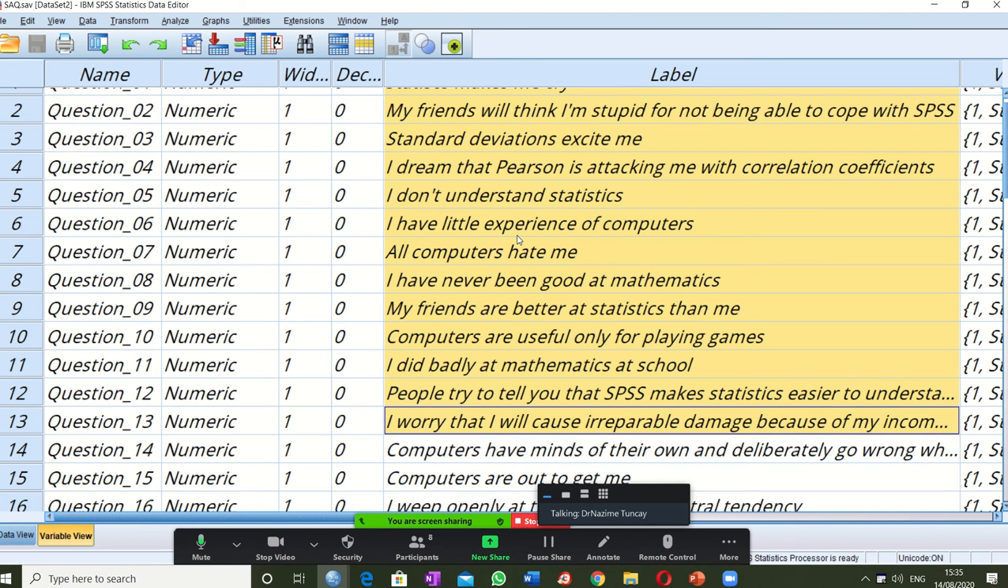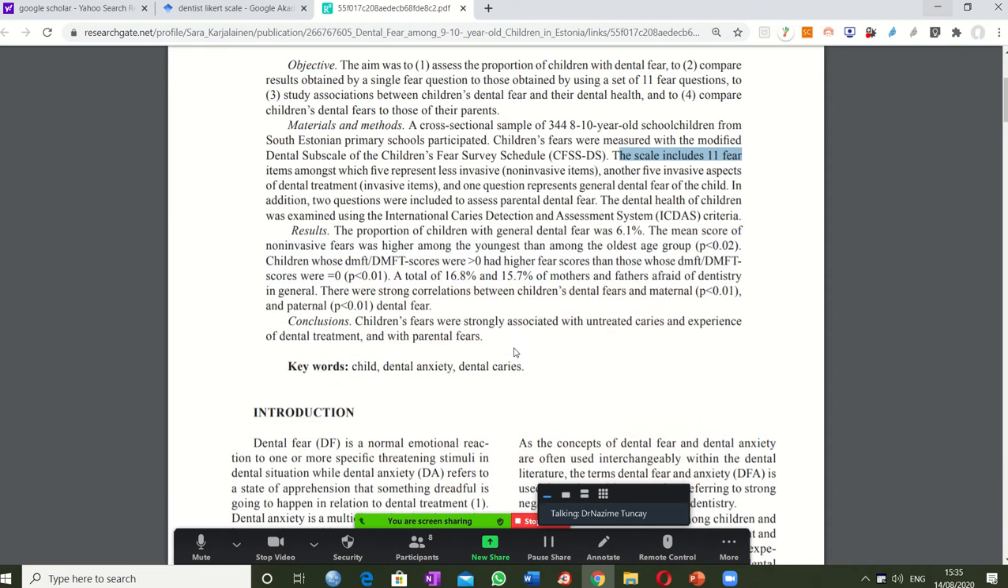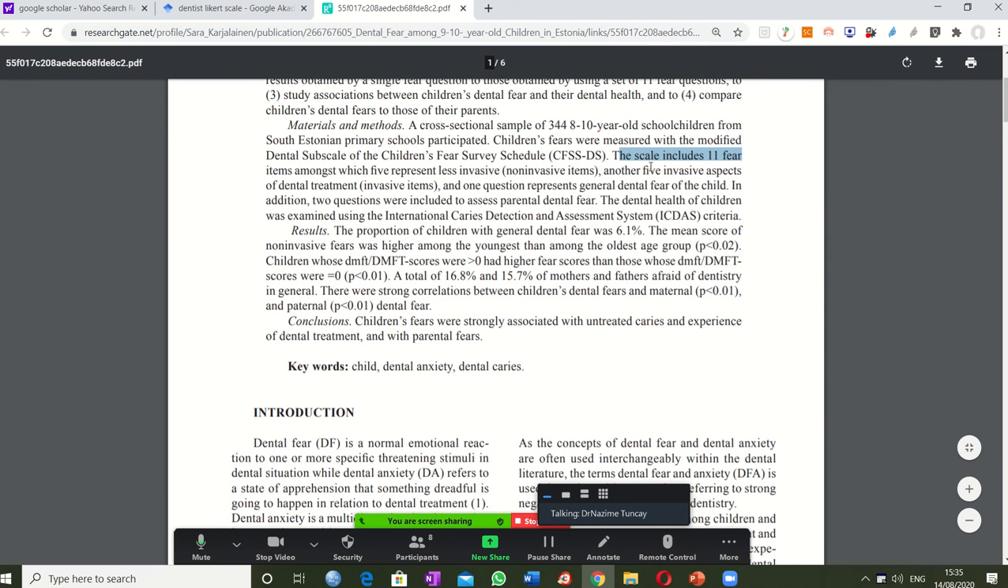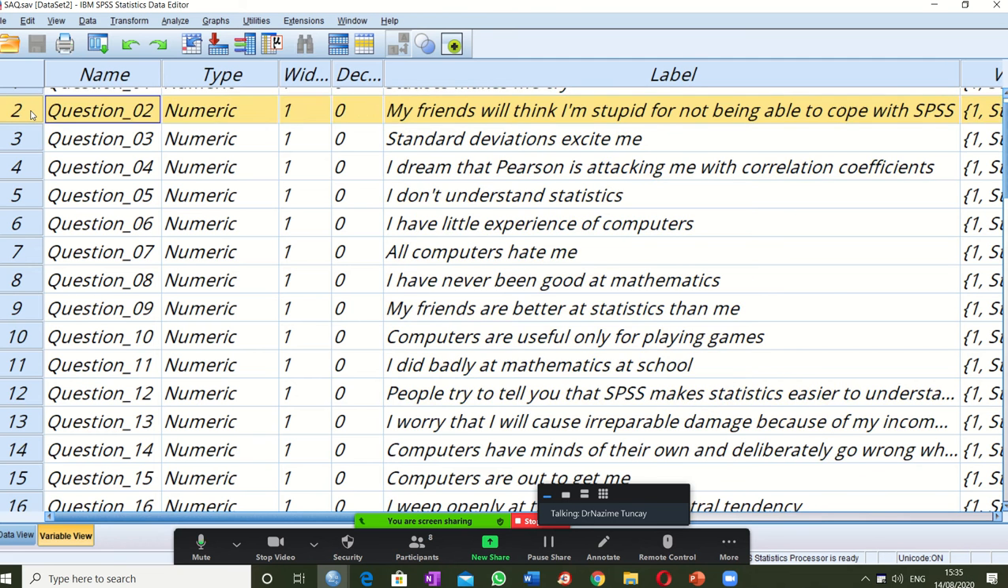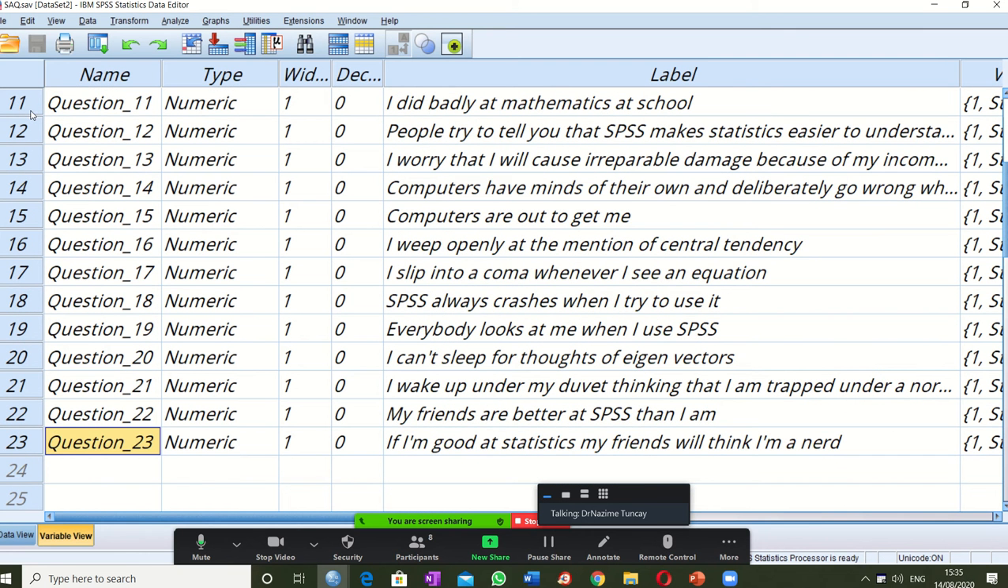It measures, okay. This scale is written to measure statistical attitude of participants or people, okay. This is a scale because it measures. Now here is a scale, 11 items, okay, 11 items. What is the item here? For example, how many items do I have here? Now I have here 23 items. Item means questions, okay. How many items?